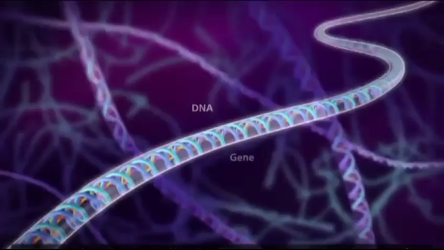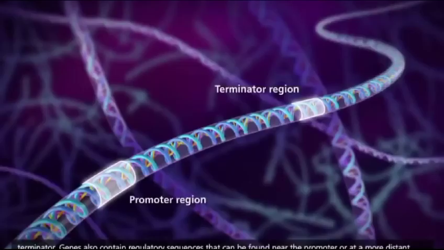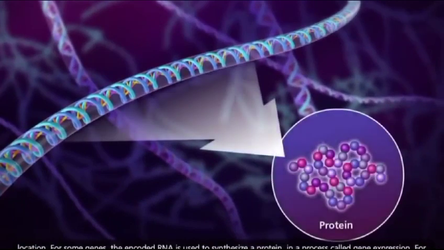All the required information is encoded on DNA, and DNA contains genes. A gene is a continuous string of nucleotides, and it also contains a region that codes for an RNA molecule. These regions begin with the promoter and end in a region called the terminator. A gene also has a regulatory sequence that can be found near the promoter or at a far location.